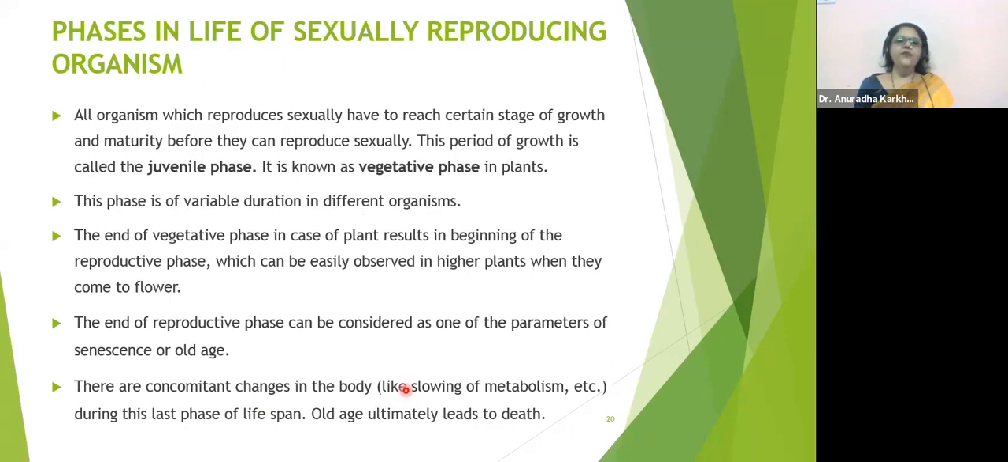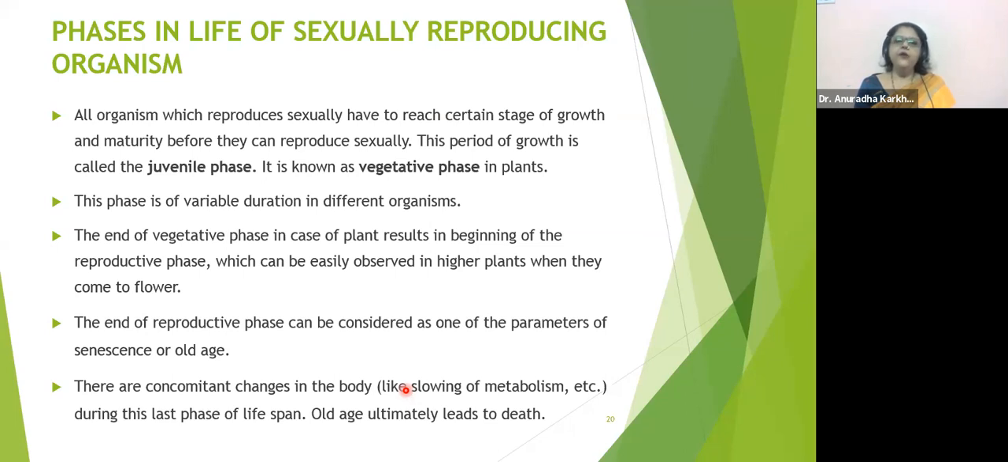Well, what are the different phases which are seen in the life of sexually reproducing organisms? See, all organisms which reproduce sexually have to reach a certain age of growth and maturity before they can reproduce sexually. This period of growth is called the juvenile phase. It is also known as the vegetative phase in plants. This phase is of variable duration in different organisms. It's not always the same. The end of the vegetative phase in plants results in the beginning of the reproductive phase, which can be easily observed in higher plants when they come to flower.